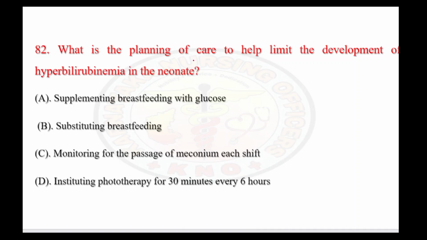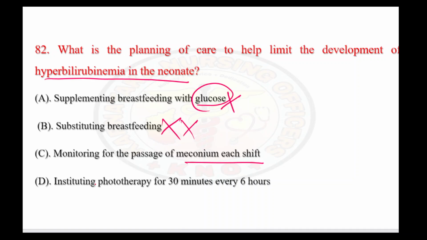So let's see the next question. What is the planning of care to help limit the development of hyperbilirubinemia in the neonate? So how to reduce the risk of getting neonatal jaundice? For that, options are supplementing the breastfeed with glucose. We are not adding any glucose to breastfeed. Substituting the breastfeed? No, we should not substitute the breastfeed also. Monitor for the passage of meconium each shift, and instituting the phototherapy for 30 minutes every 6 hours. Before even the child is getting hyperbilirubinemia, we cannot put the child on phototherapy also. This is the treatment method only.